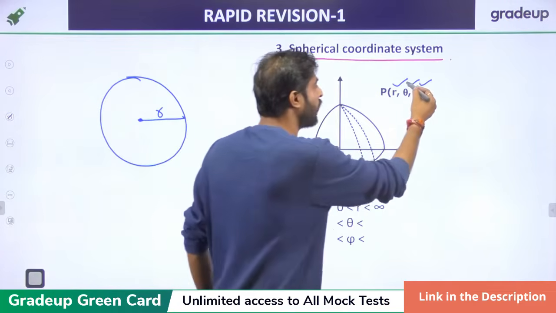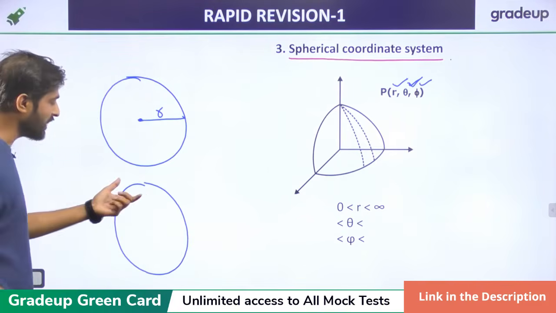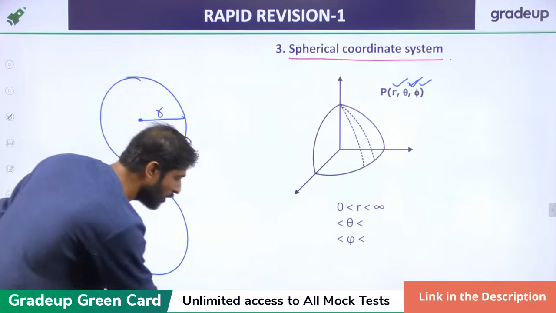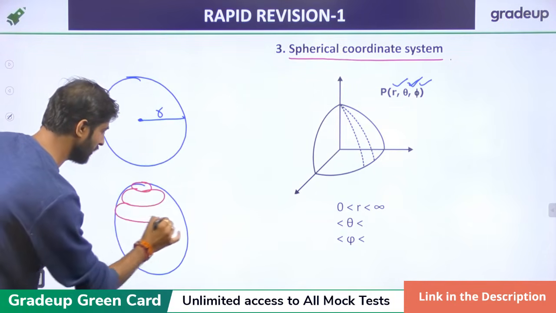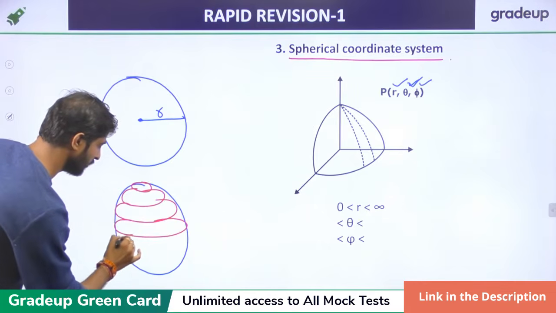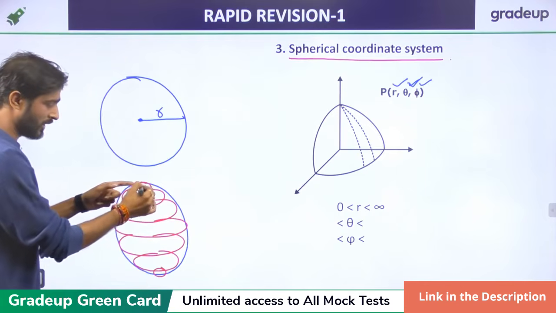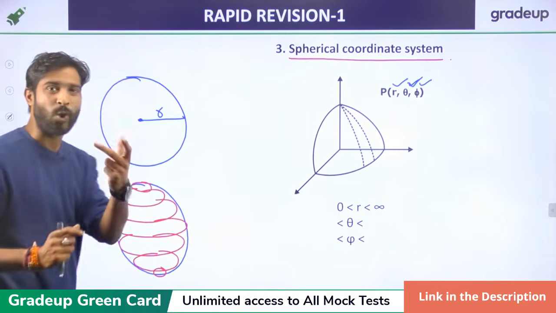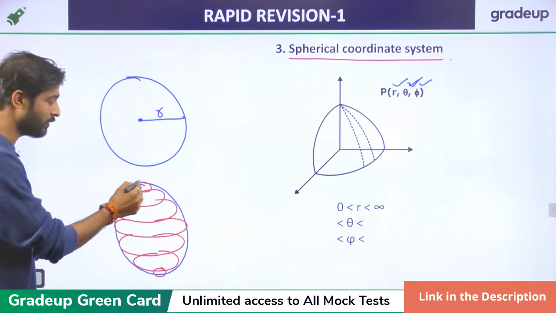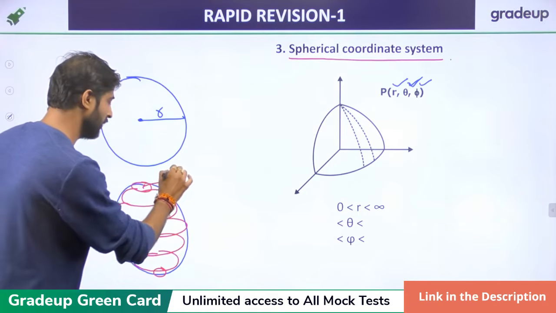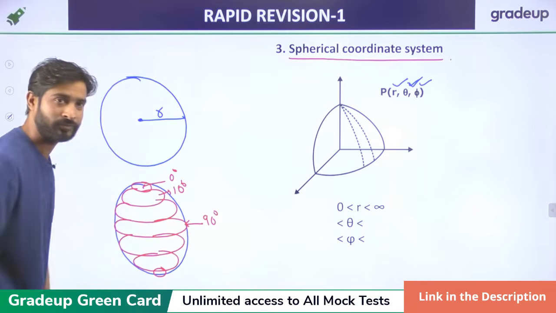Now, if you want to find out theta, we can say that this sphere is basically formed by this small strip, like this. This is the 0 degree, right? And so on, we can increase, just like an onion, right? So that is r. And this is theta. It is 0 degree, then something around 10 degree, then 90 degree, and so on, right?